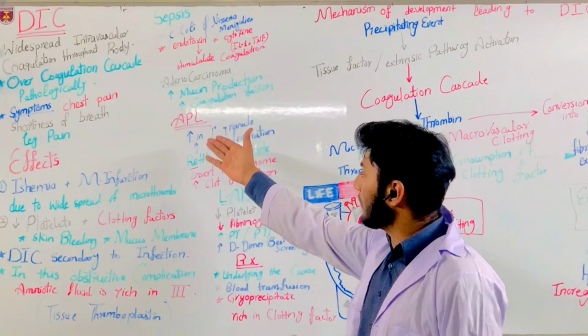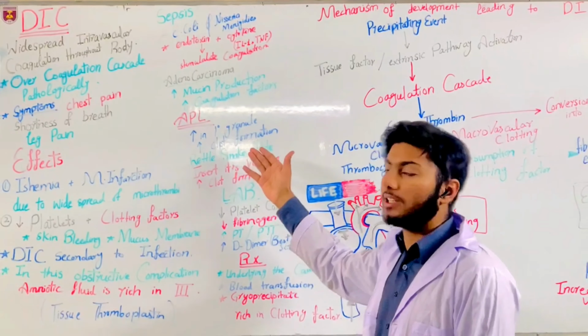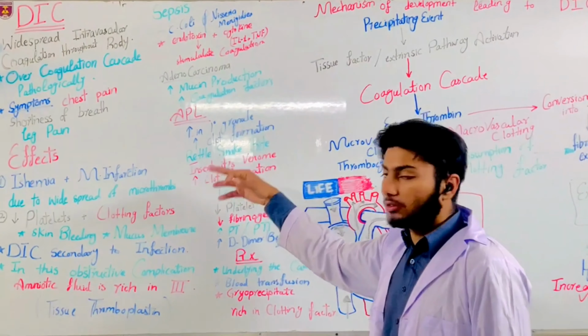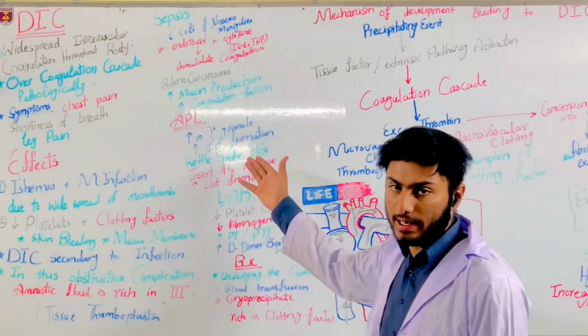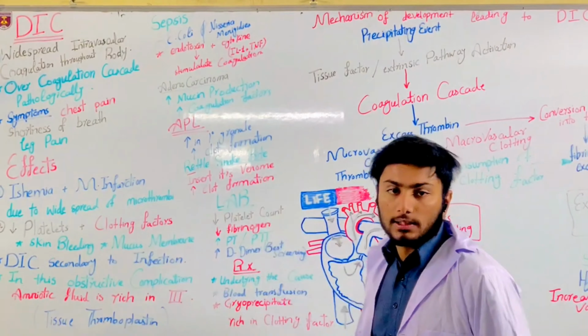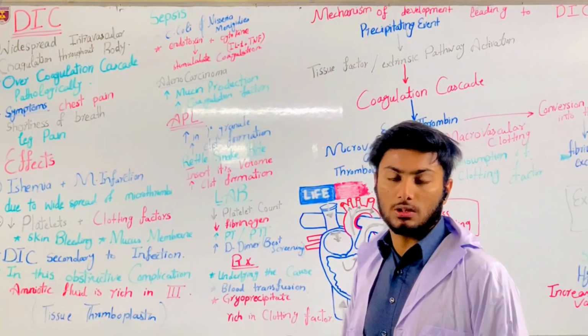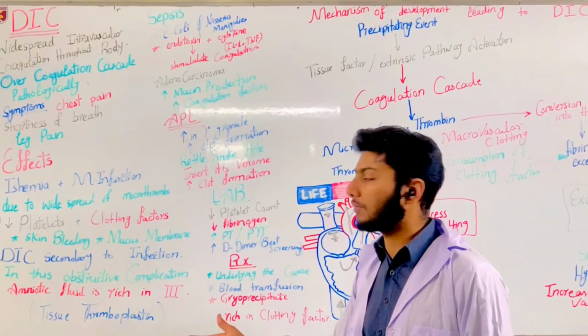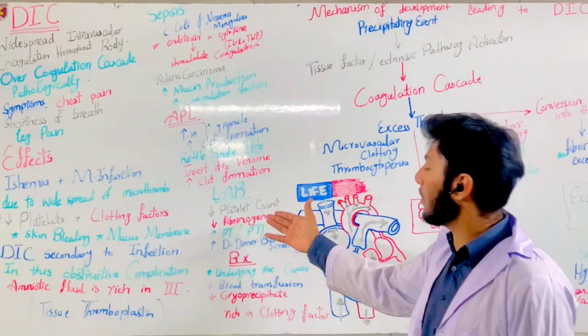Then we talk about APL, acute promyelocytic leukemia. This increases the primary granules and increases clot formation. Lastly, we talk about rattlesnake bite. First of all, it inserts its venom in the human body, then it increases the coagulation cascade and increases clot formation. Then we talk about some lab findings.